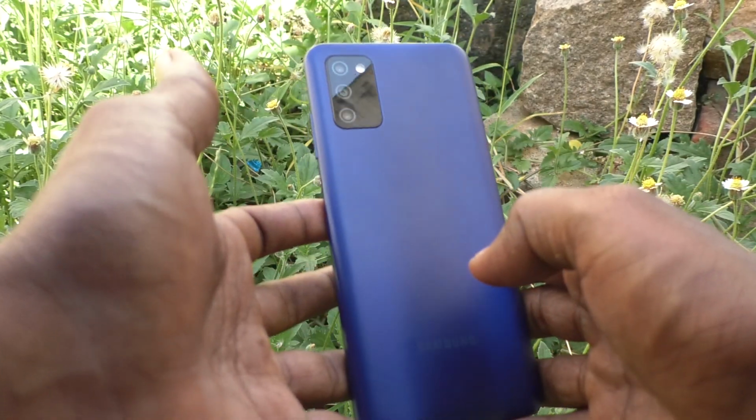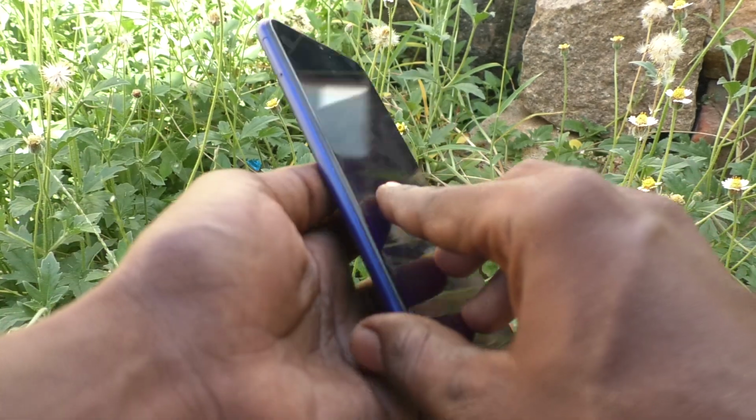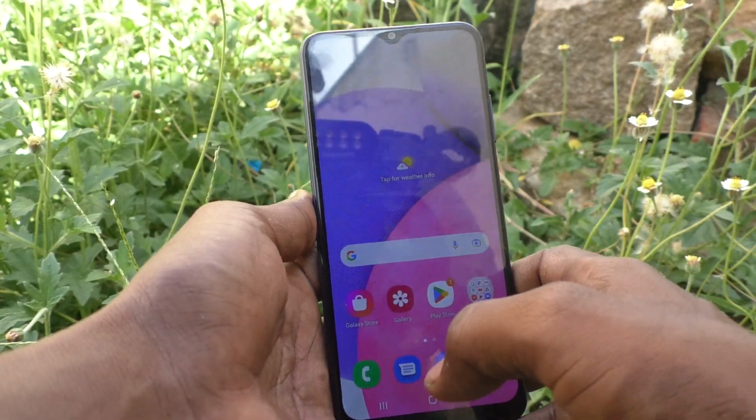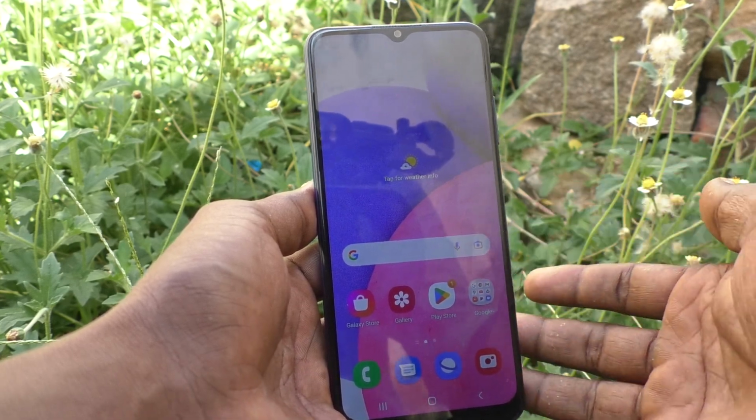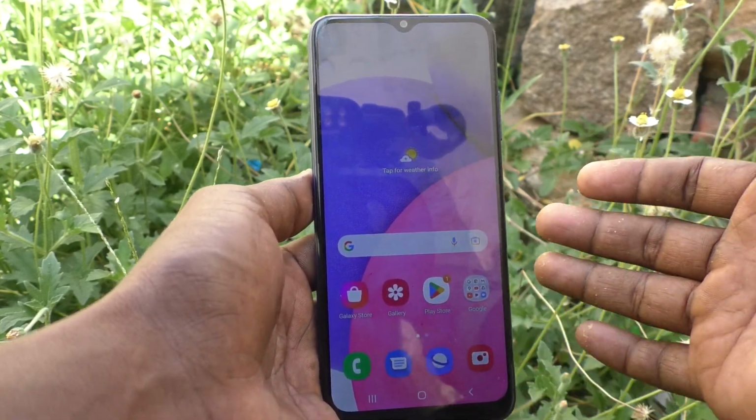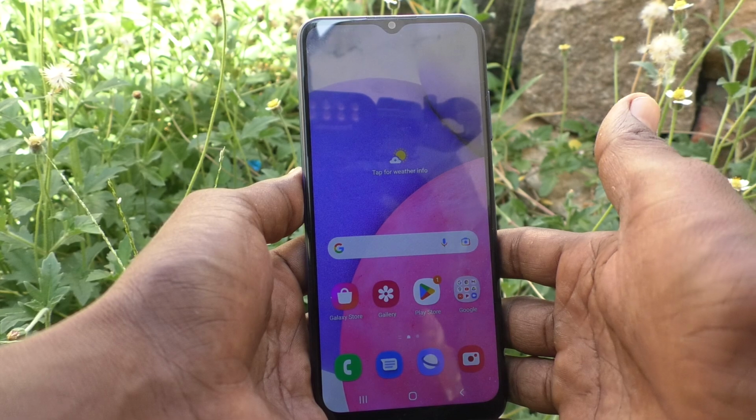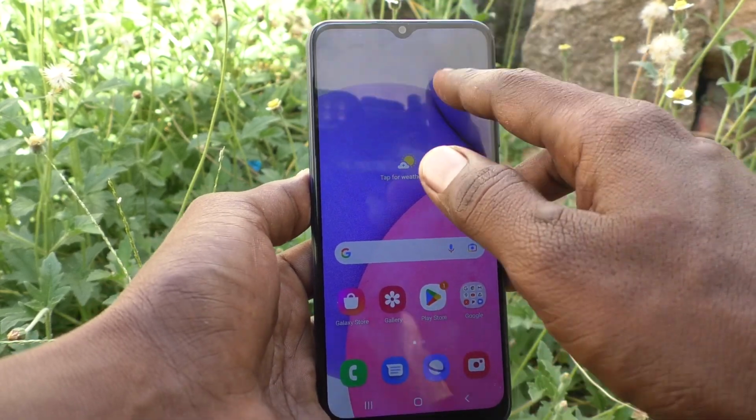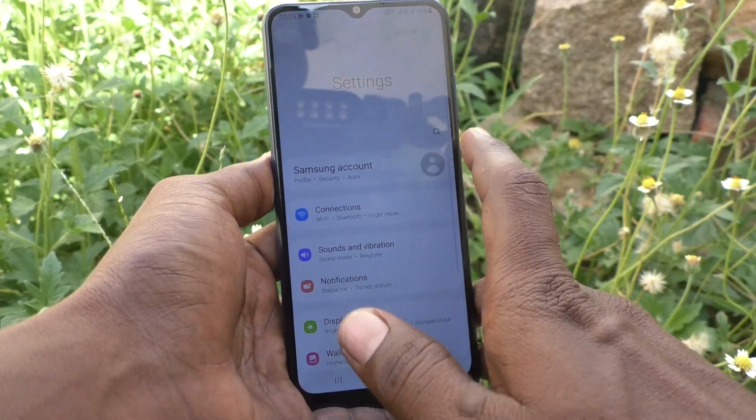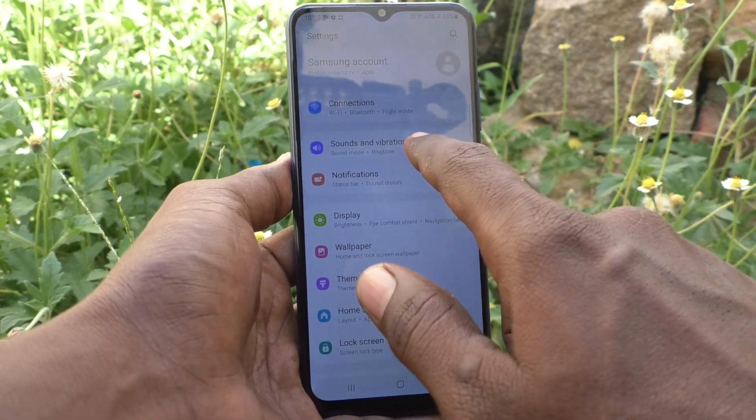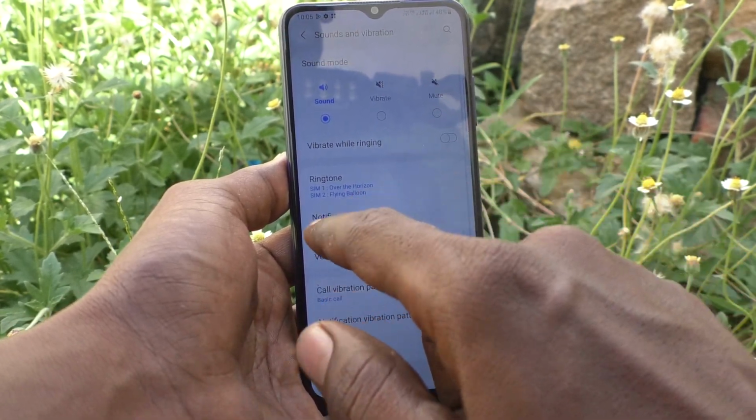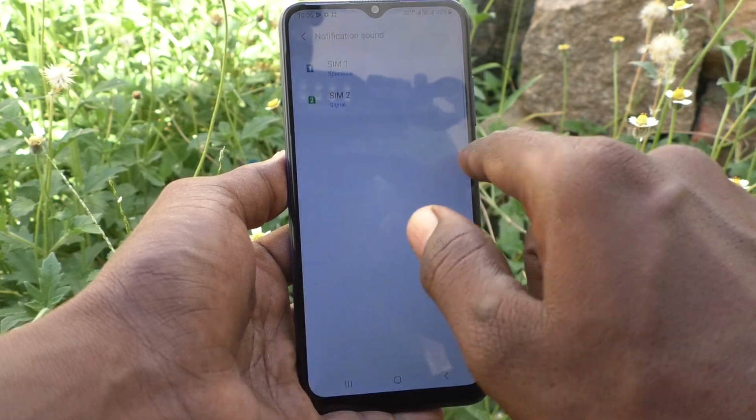Here is Samsung Galaxy A03s smartphone. In this video, you will learn how you can set notification sound and change notification sound in your phone Samsung Galaxy A03s. What you have to do is just go to the settings first and go to sounds and vibration, then go to notification sound.